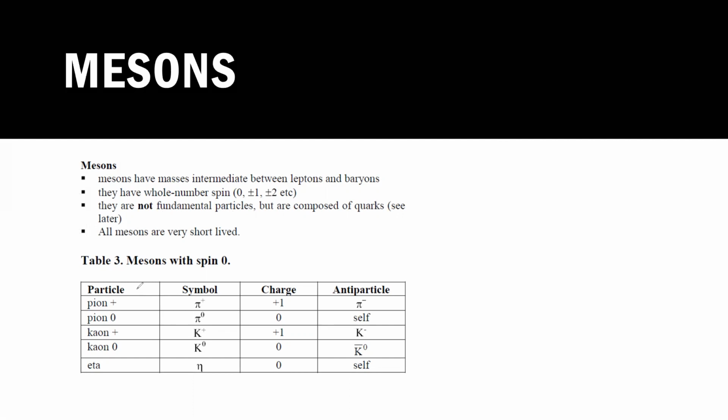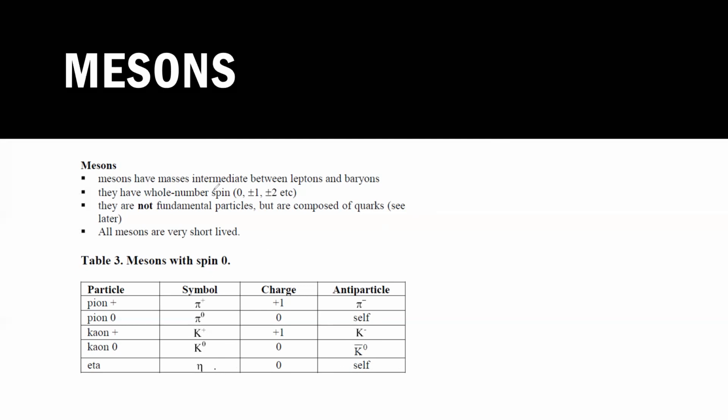There are different types of mesons: pion, pi zero or pi neutral, kaon, K0, and eta. For pion, pi positive, the antiparticle will be pi negative. Pi zero is its own antiparticle because it is neutral. For kaon, the antiparticle is negative kaon, and neutral kaon and anti-kaon neutral, or the self particle. And for eta, the antiparticle is anti-eta or itself, because it does not make much difference to them.